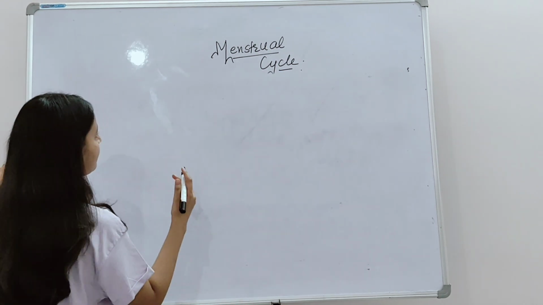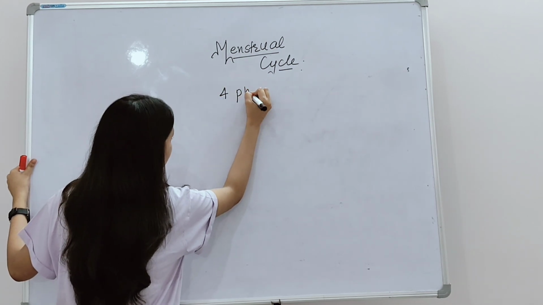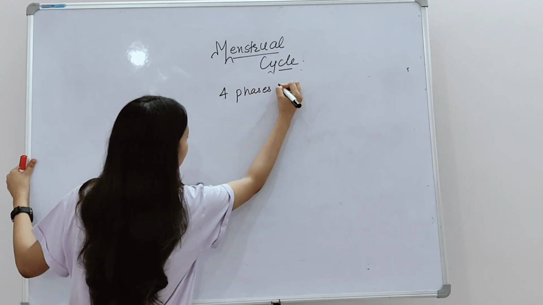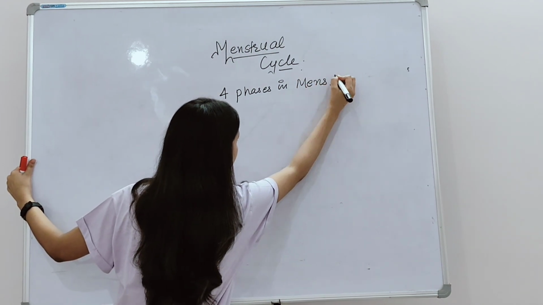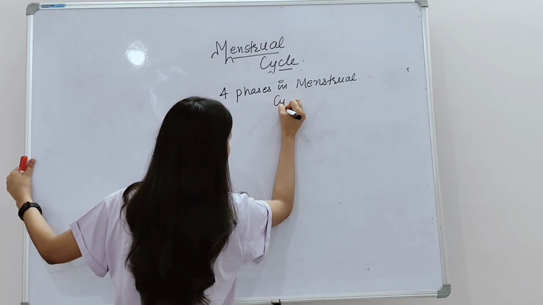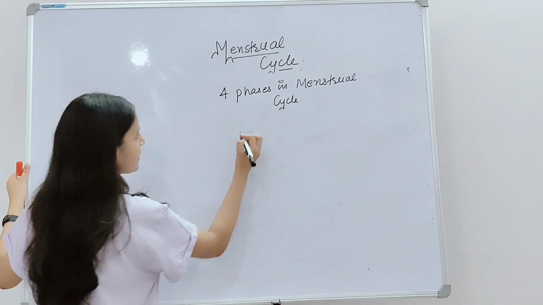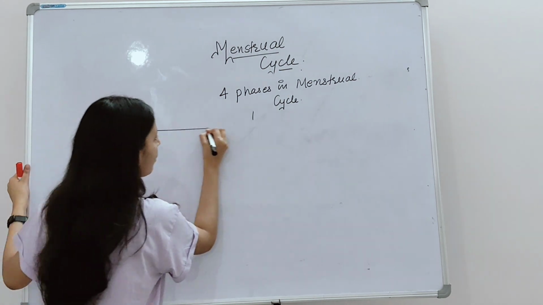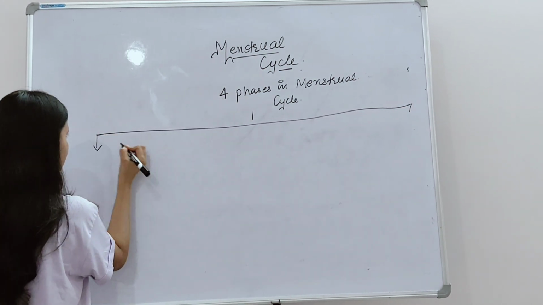Now we will see the four phases in menstruation or the menstrual cycle. There are four important phases involved in this menstrual cycle.